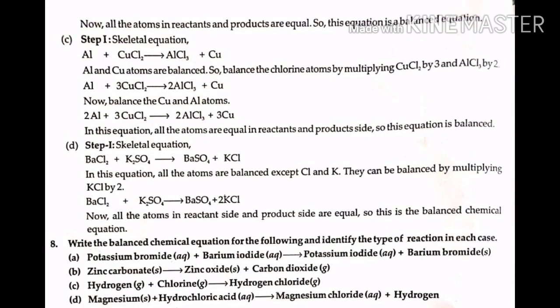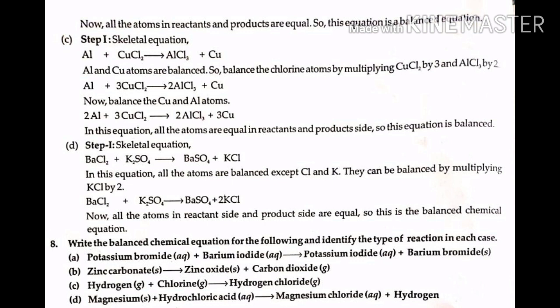See, Al plus CuCl2 gives AlCl3. Al aluminium, CuCl2 copper chloride gives aluminium chloride AlCl3 plus copper Cu. Al and Cu atoms are balanced in this equation, so balance the chlorine atoms by multiplying CuCl2 by 3 and AlCl3 by 2.